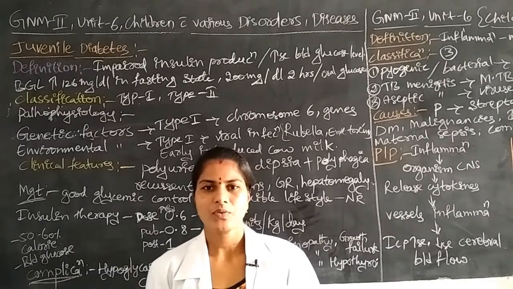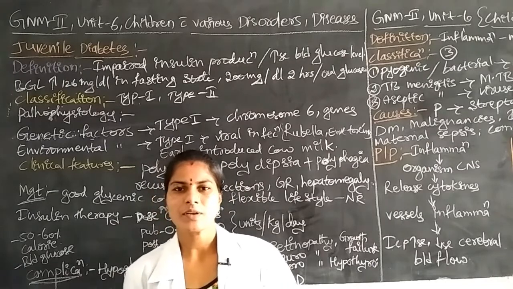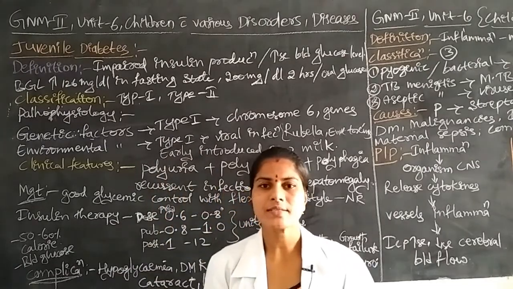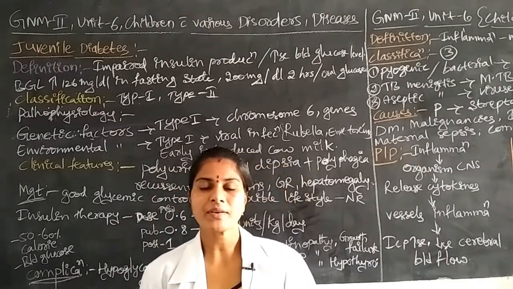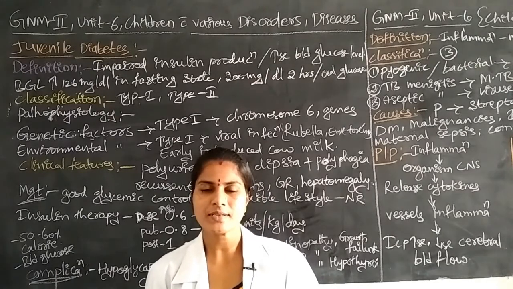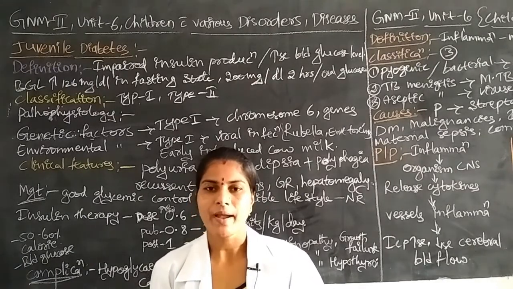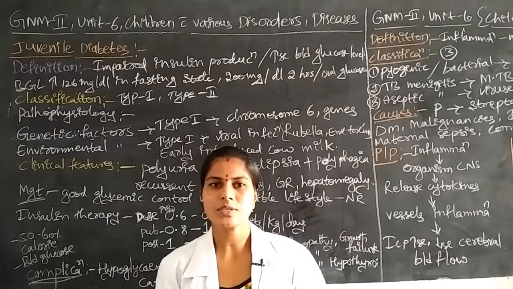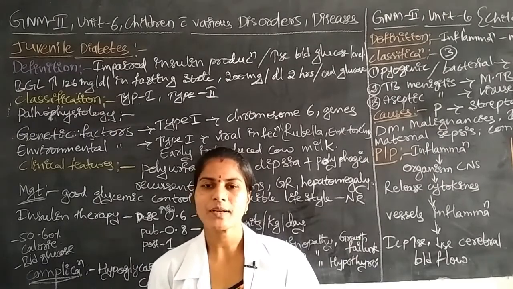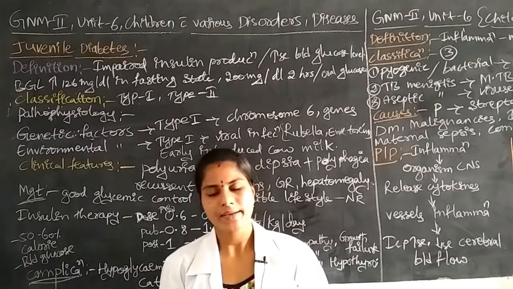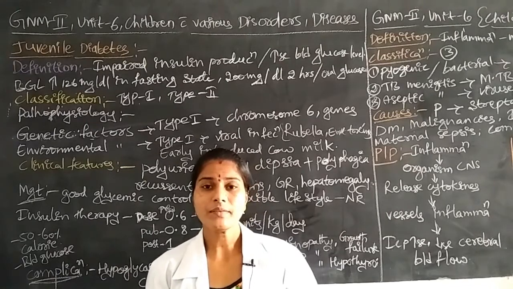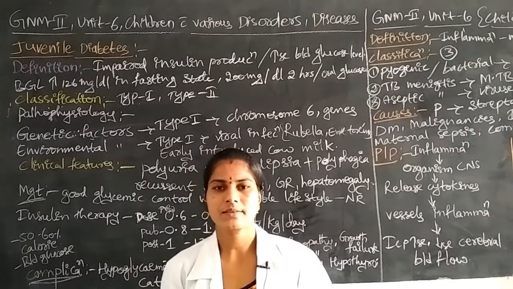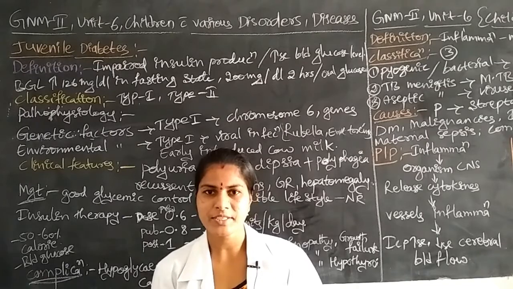What are the hormones from the pancreas? The beta cells, or the islets of the pancreas, secrete some hormones. One particular special hormone is insulin. From the pancreas the insulin hormone will be secreted.